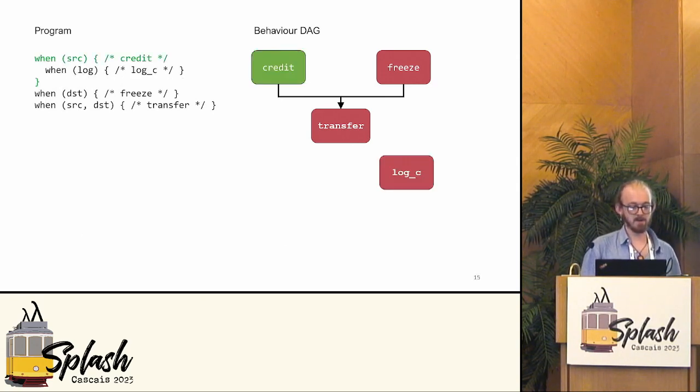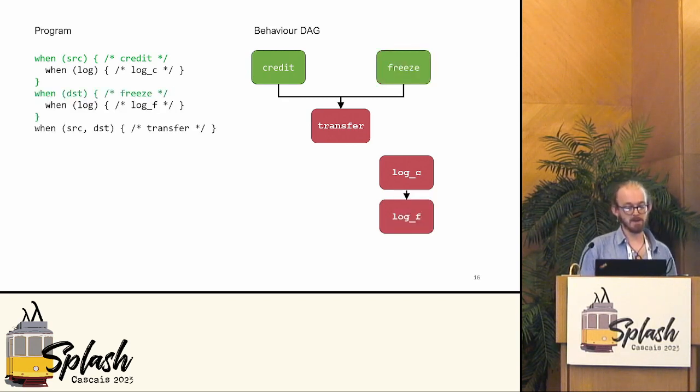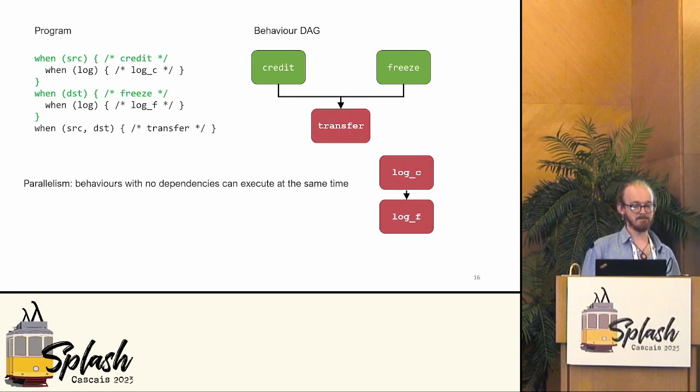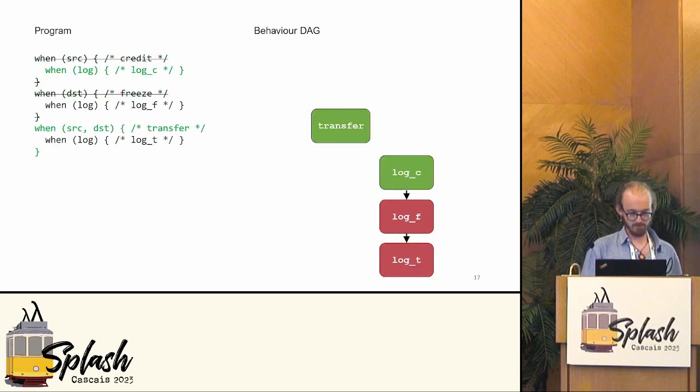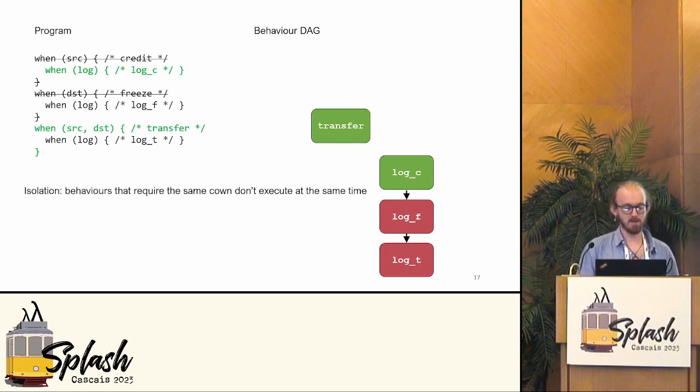So we start executing the program. We execute the credit behavior, and we can also execute the freeze behavior. So we have parallelism. Behaviors with no dependencies can execute at the same time. Okay, we terminate the credit and the freeze, and we start executing transfer and the log C. So we have isolation. The transfer used the same cone as the credit, so we couldn't run them at the same time. It's one then the other.